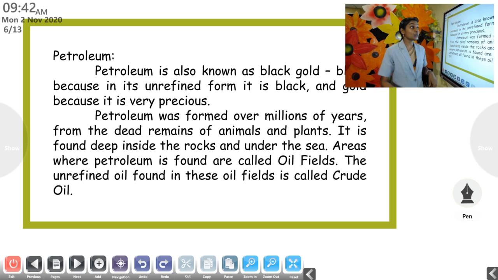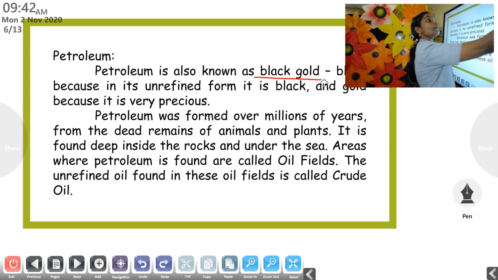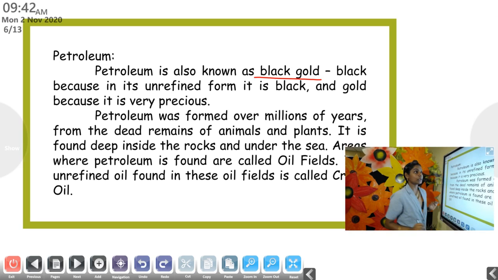Now, coal is known as the black diamond. Here, petroleum is known as the black gold. Which one is known as the black gold? Petroleum. Okay. Coal is known as the black diamond and petroleum is known as the black gold. Now let's see why it is known as the black gold. Black, because in its unrefined form it is black. Unrefined means which is not purified, which is not refined.